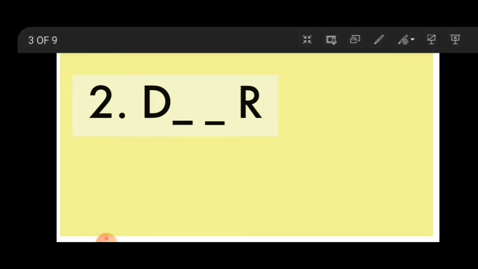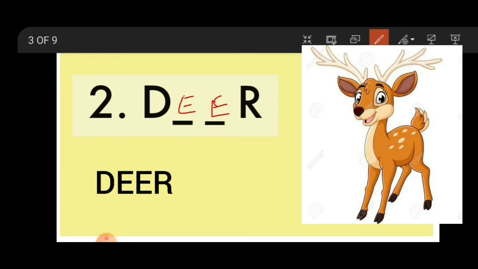The second word is D dash dash R. D dash dash R. Yes. Now, according to the picture, which word is this? Yes, it's the spelling of an animal, isn't it? Yes. So, it's deer. D-E-E-R, deer. Okay, kids, let's proceed.